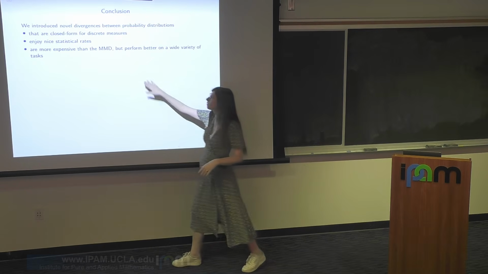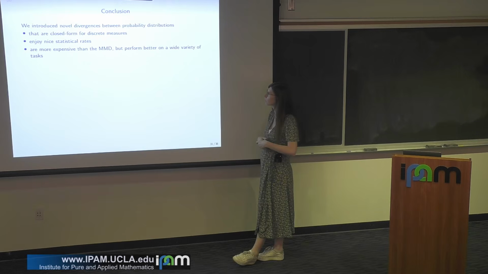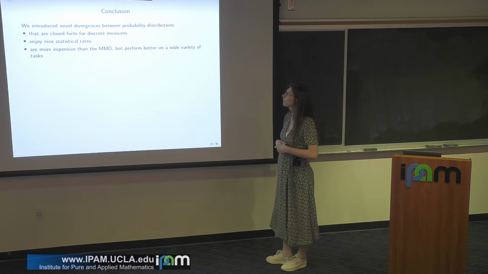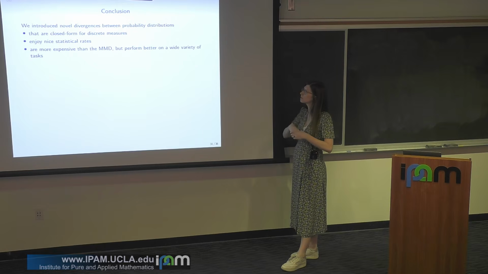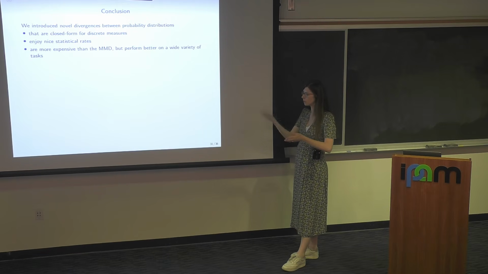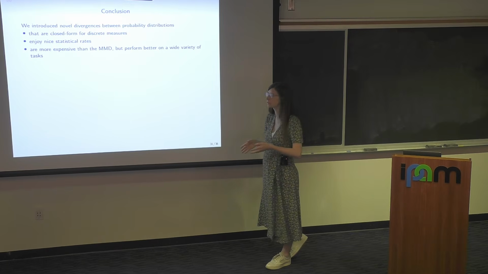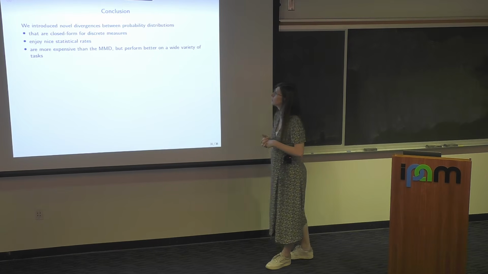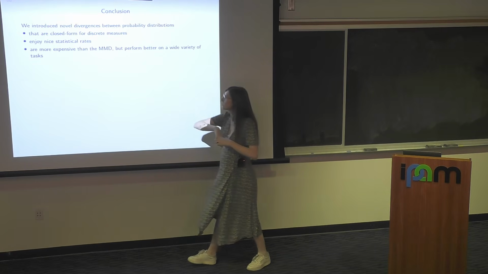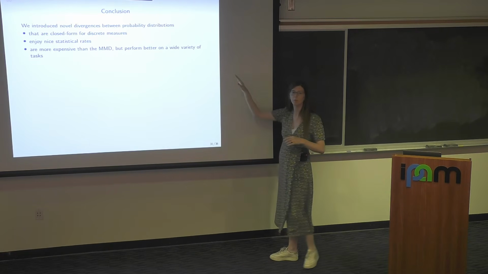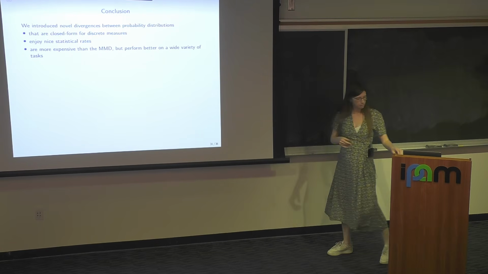What is nice is that for discrete measures, you have closed forms, with a cubic cost, but still. They enjoy nice statistical rates, in the sense that if you look at this divergence, the difference between the empirical and population version, the statistical rate does not depend on the dimension, it's of order square root of n. As I said, they have a cubic cost, so they are more expensive than the MMD that is squared, but they perform better, in particular on these optimization tasks.